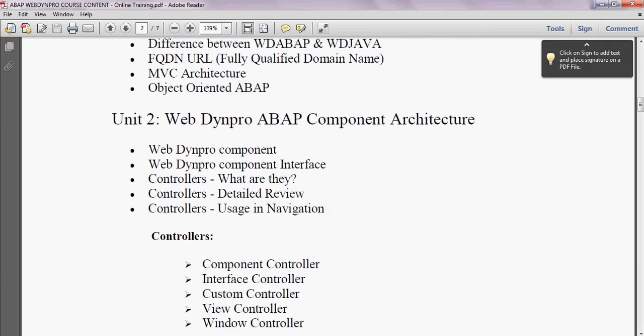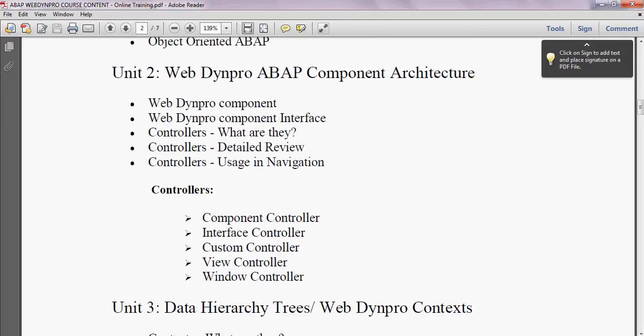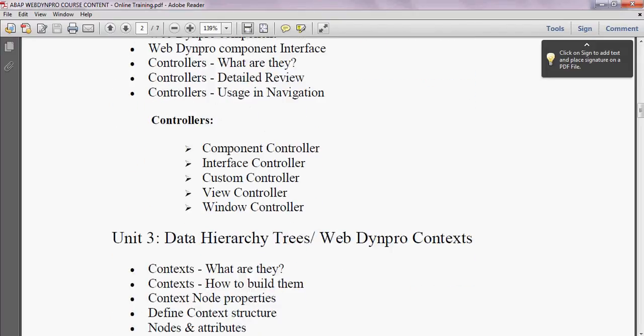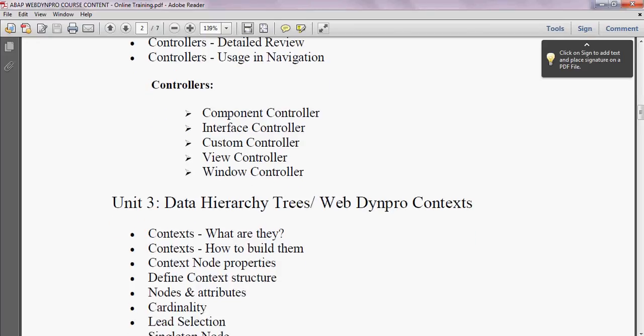WebDynpro ABAP component architecture is unit 2. We will be covering what is the WebDynpro component, what is the WebDynpro component interface, what are the controllers, and what is their usage. We will talk about each controller: component controller, interface controller, custom controller, view controller, and window controller. We will be discussing them one by one in detail in the actual training.